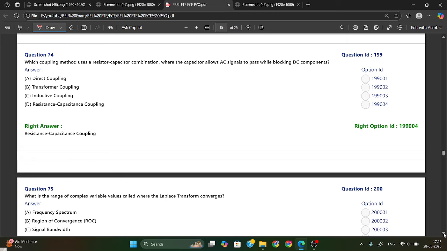Which coupling method uses a resistor capacitor combination where the capacitor allows AC signal to pass while blocking the DC component? So we have resistor capacitor coupling. Resistor capacitor coupling will pass AC signal and it will block DC signal, and here the resistor will control the flow of current.